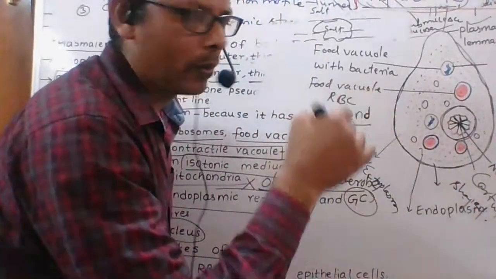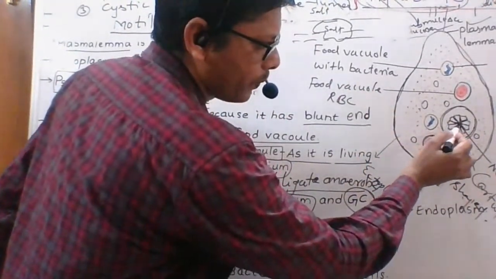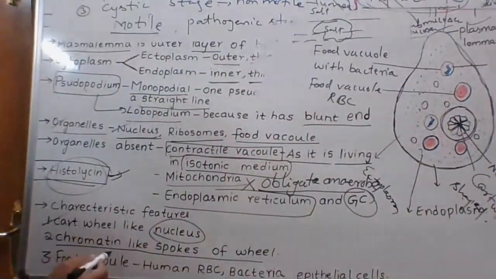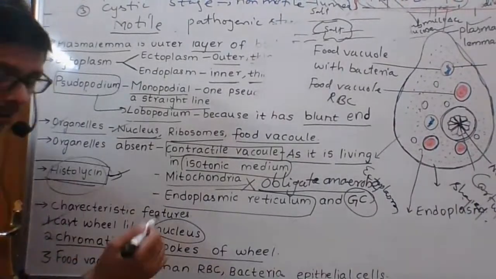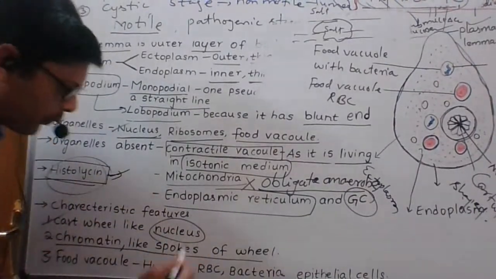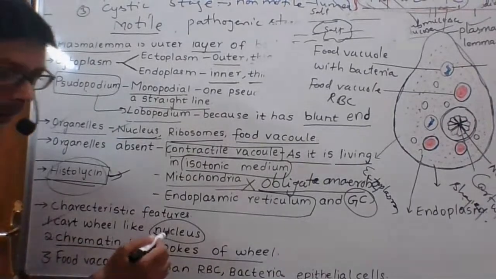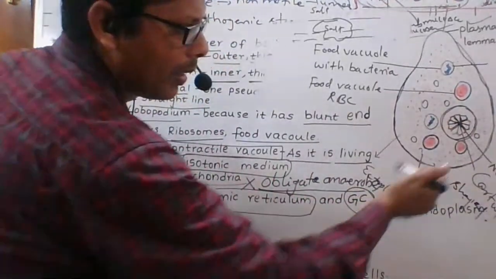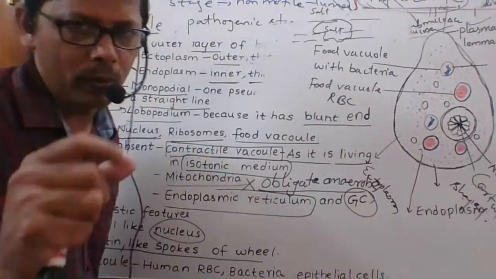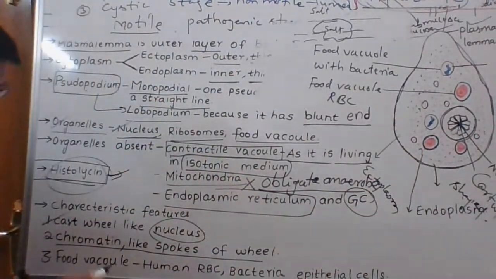Chromatin like spokes of wheel. Chromatin is like spokes of a wheel, and the nucleus is like a cartwheel. Next one, food vacuole.